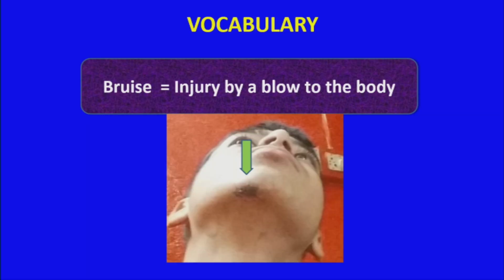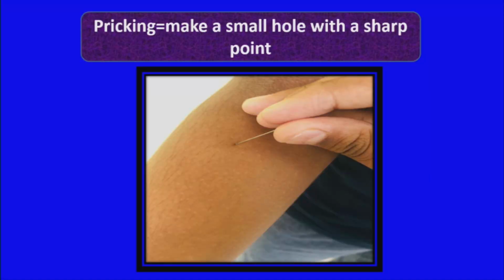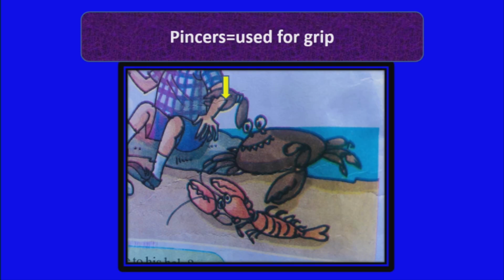See, the boy injured. There is a bruise there on his here. Now, pricking. See the picture. You can understand by seeing the picture itself. Make a small hole with a sharp point. See, there is a sharp point making a small hole. It is pricking. Pincers used for grip.